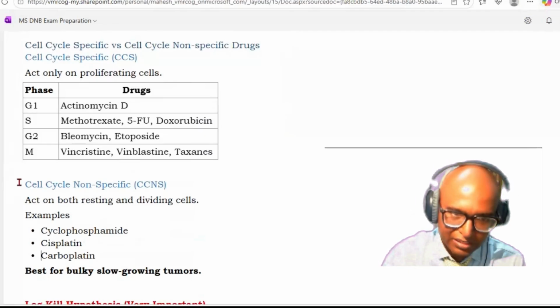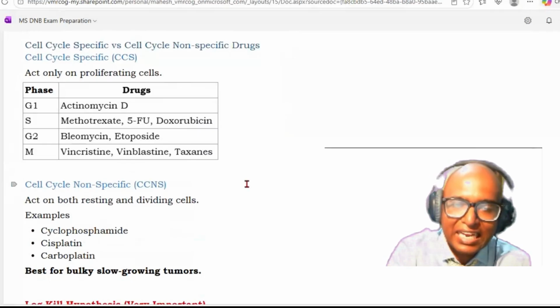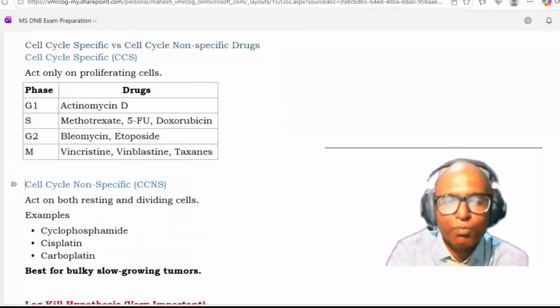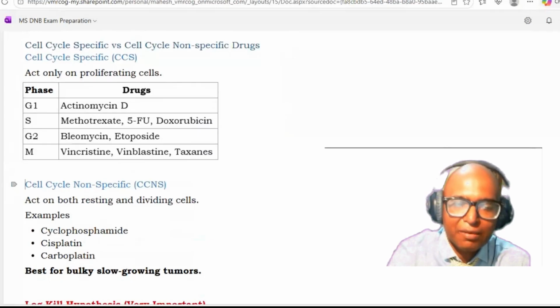Then you have certain drugs which are cell cycle non-specific. They will act on both resting and dividing cells. Examples are cyclophosphamide, cisplatin, and carboplatin.